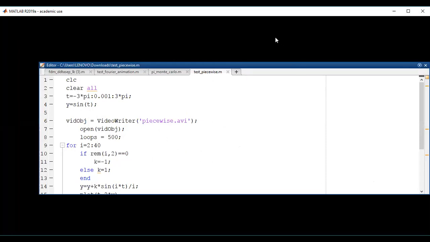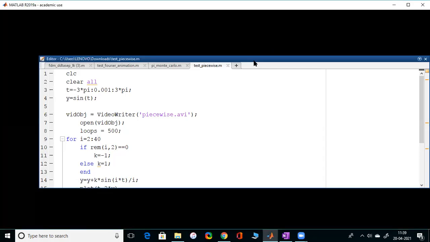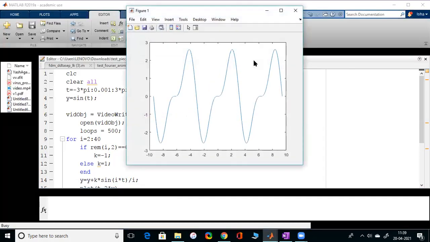Just one second, I'll be sharing the screen with you. Let me run this code. Are you able to see the graph?